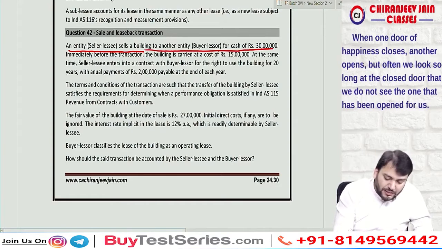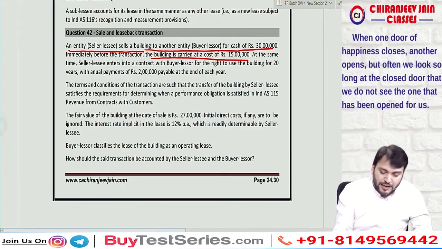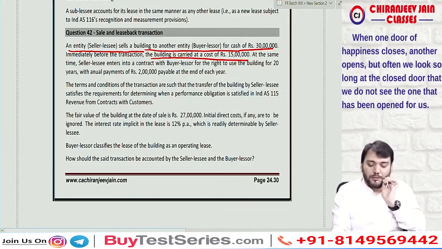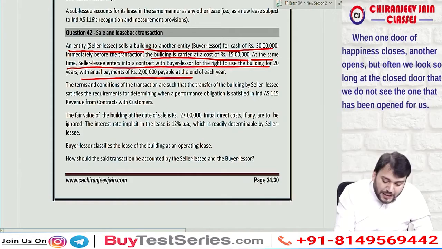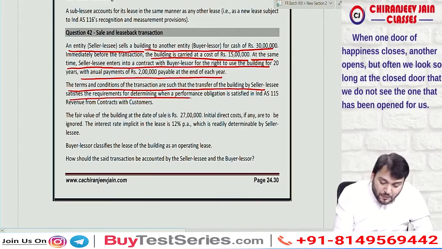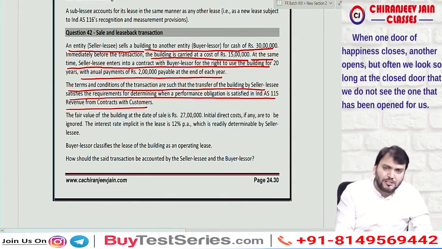Immediately before the transaction, the building is carried at a cost of 15 lakh. This is the carrying amount of the building. At the same time, the seller lessee intends to contract with the buyer lessor for a right to use the building for 20 years with an annual payment of 2 lakh payable at the end of each year. The terms and conditions of the transaction are such that the transfer of the building by the seller lessee satisfies the requirement for determining when the performance obligation is satisfied in Ind AS 115 Revenue from Contract with Customer. So this will be considered as a sale.